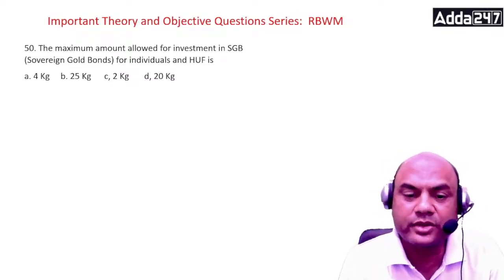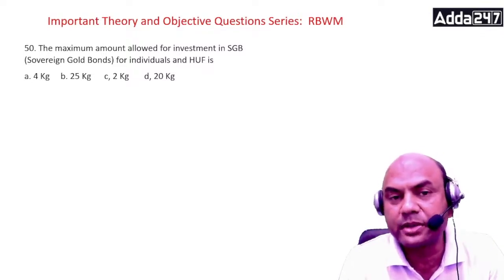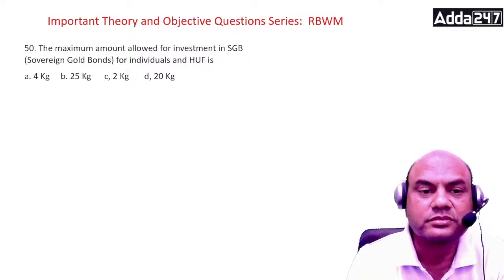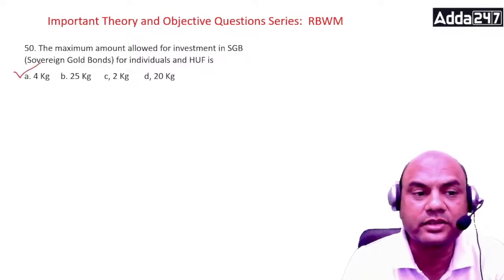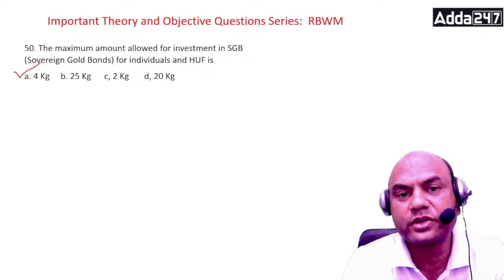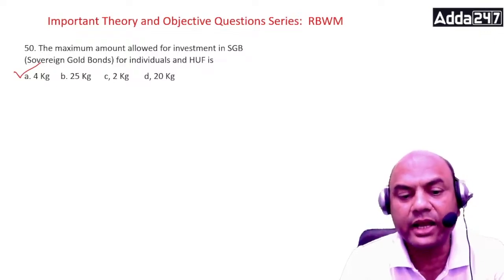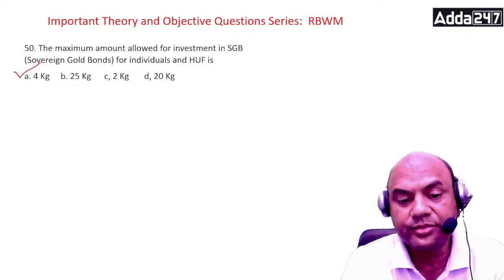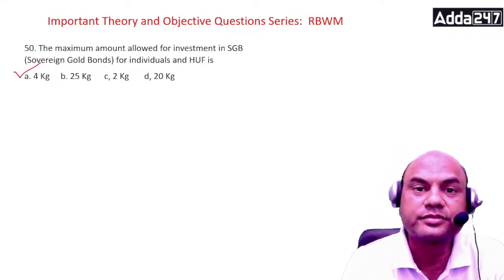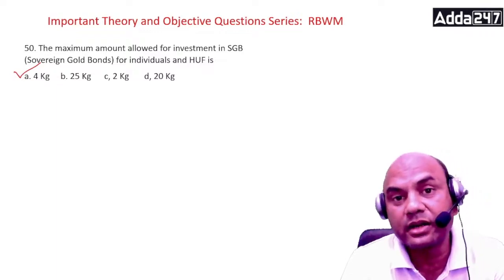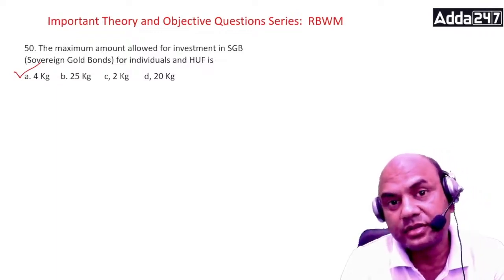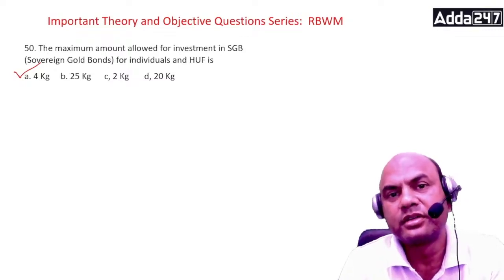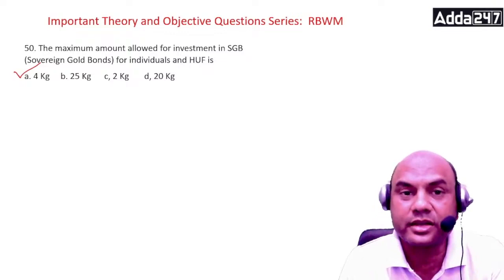The maximum investment amount in SGB for subscription by individuals and HUFs is, now the real question, 4 kg. For individuals and HUFs it is 4 kg. And in case of trusts and similar entities, many times these mandirs in India are formed as a trust.